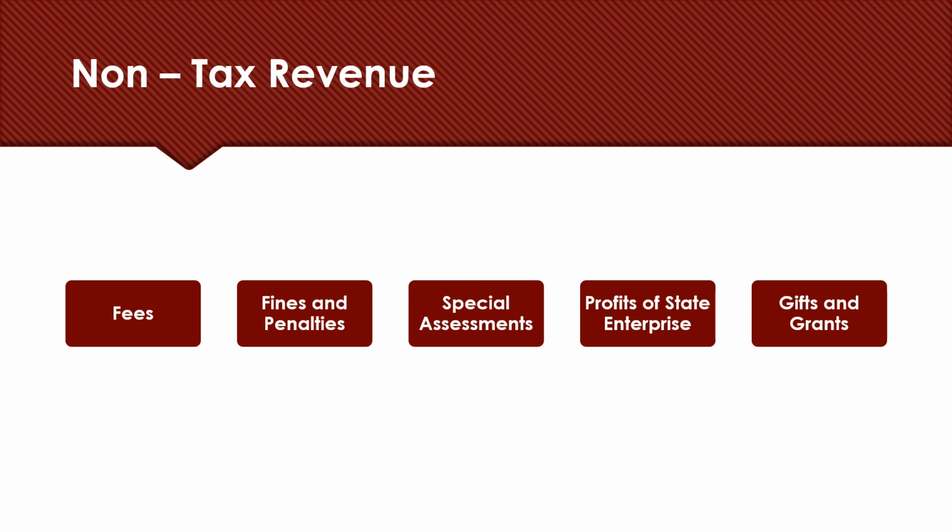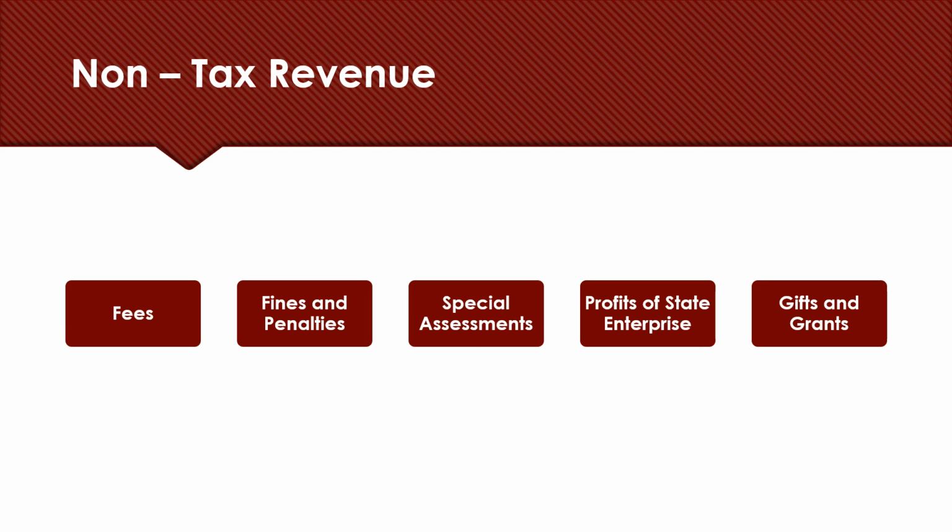Next comes non-tax revenue. Public income received through administration, commercial enterprises, gifts, and grants are the sources of non-tax revenues of the government. First, fees. Fees are charged by the government or public authorities for rendering a service to the beneficiaries. Next come fines and penalties. Fines and penalties are levied and collected from offenders of laws as punishment.